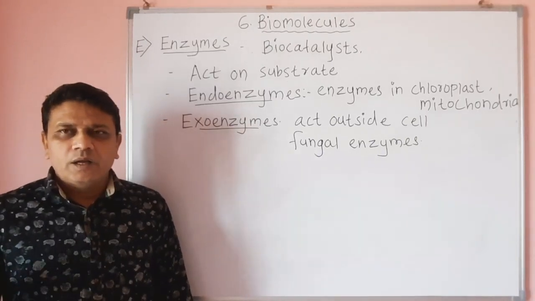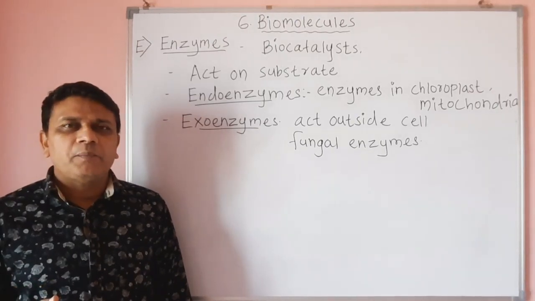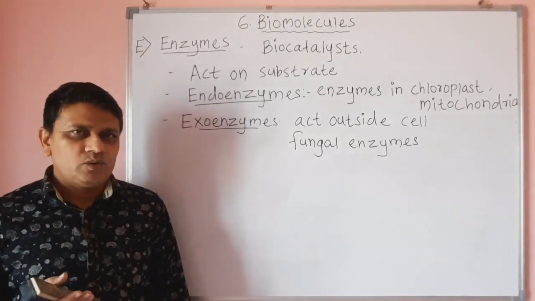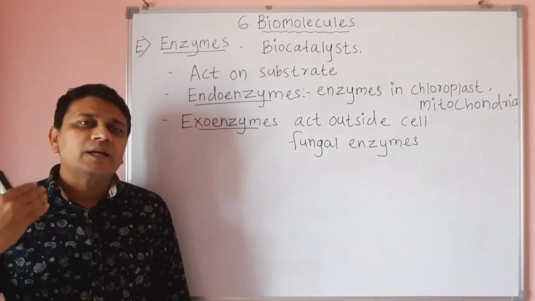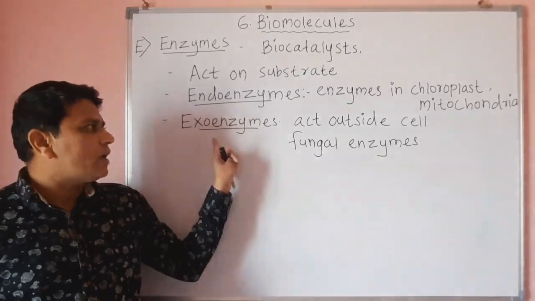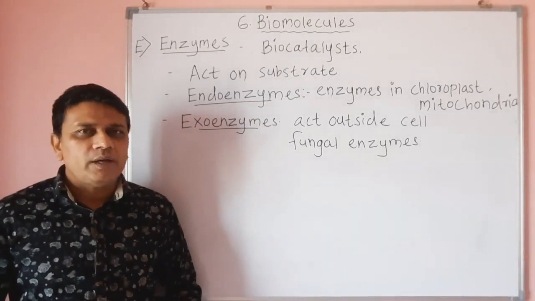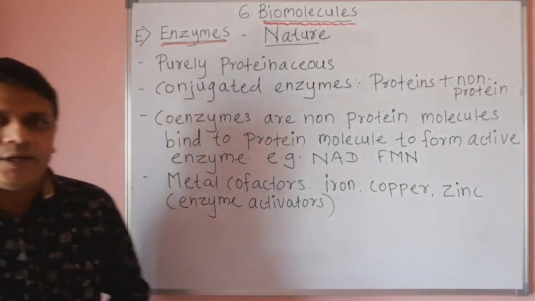Then bakery products are also produced. So for these bakery products, yeast is used. So this yeast secretes enzyme and it acts outside the cell. Hence such enzymes are called exoenzymes. Now we will see the nature of enzymes.